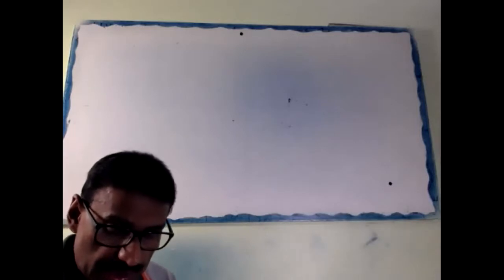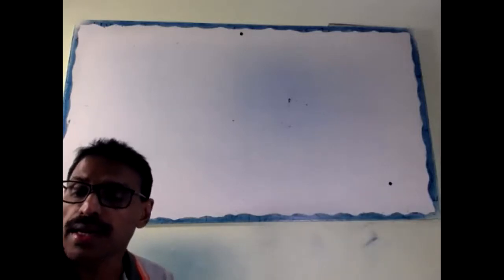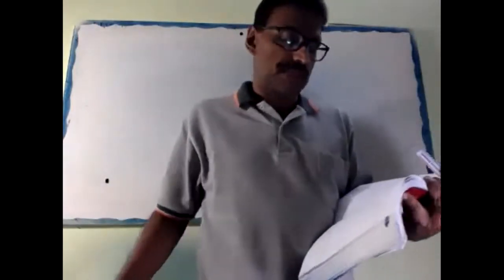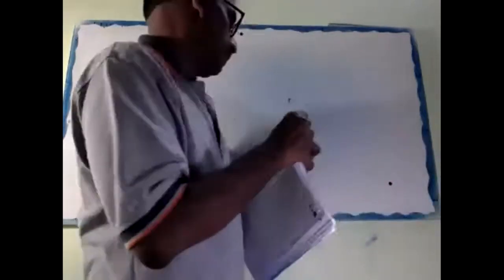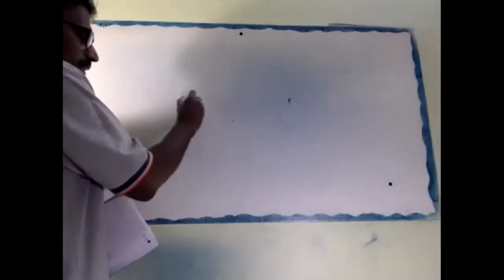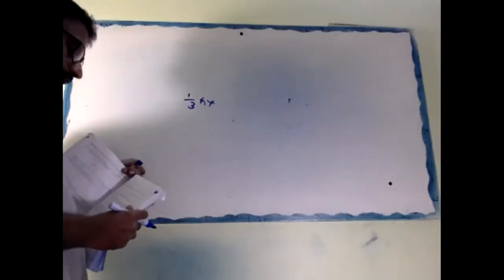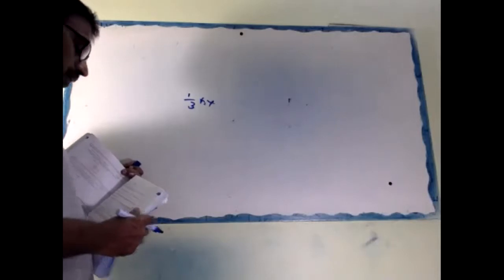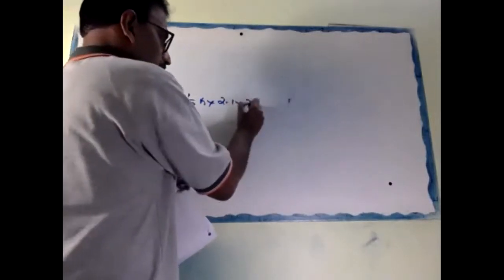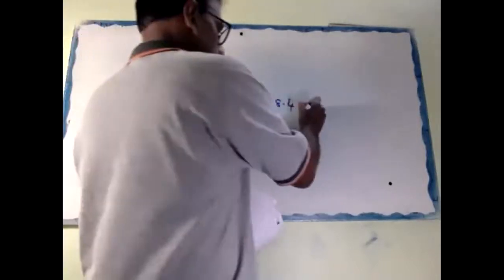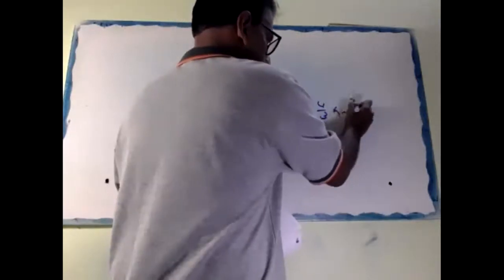Question: a right circular cone of height 8.4 centimeter and radius 2.1 centimeter, melted and forming a sphere. Find the radius. The volume of a right circular cone is 1/3 pi into radius 2.1 into 2.1 into 8.4, equal to 4/3 pi r cube.